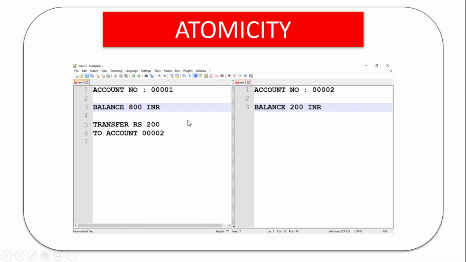So after restarting the computer, the 200 will be debited from here, but 200 is not credited here. So we are missing rupees 200. This is the exact issue when we use file system for managing data. This issue is called atomicity. The correct process is, when all this process is completed, it must be saved. Otherwise, the partial updates must be rolled back. So this is the atomicity issue.